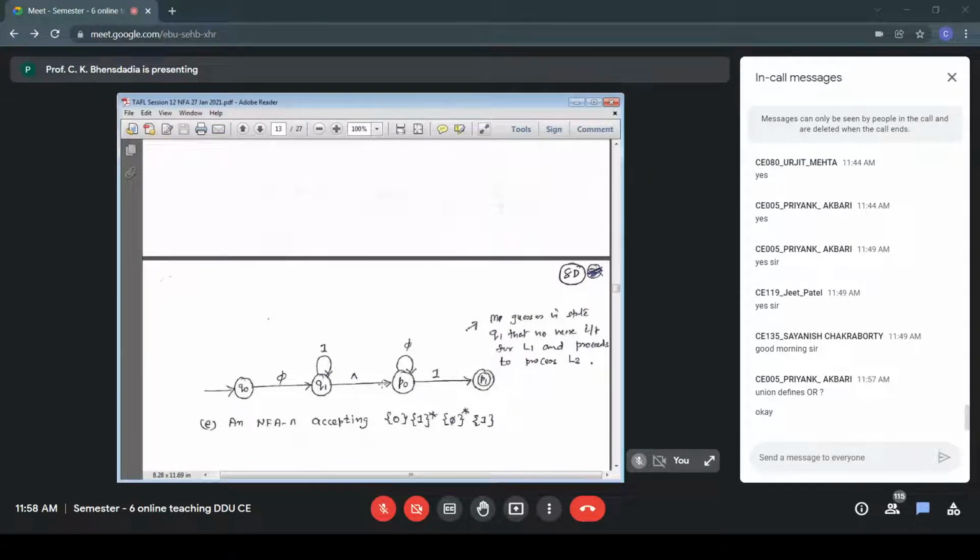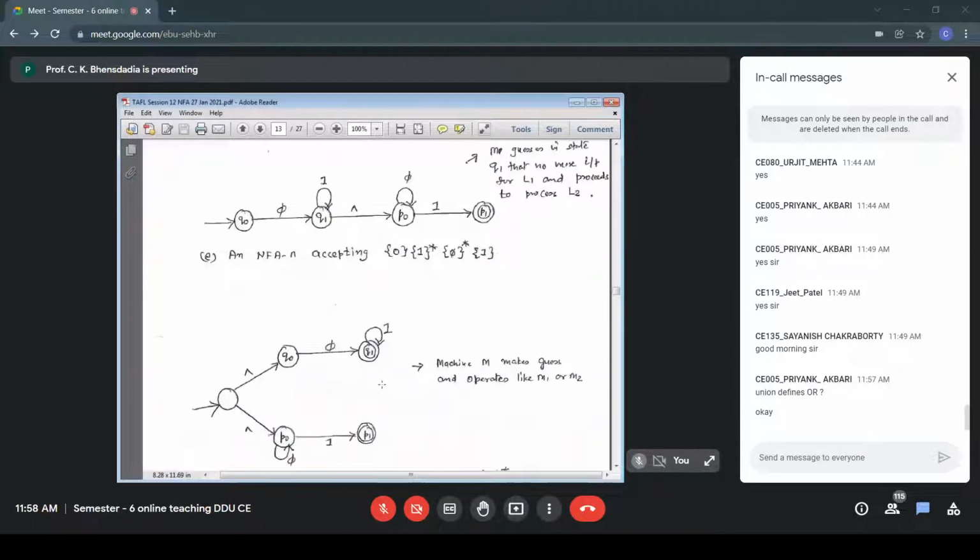From the accepting state of M1, which was Q1, we have defined a null transition to the initial state of M2, and the accepting state of M1 is no longer an accepting state. That change we have done. So that is my L1. For accepting L1, we have M1. For accepting L2, we have M2, and we have put a null transition, and we have removed all accepting states of M1. And that is proposed to accept the concatenation of two languages.